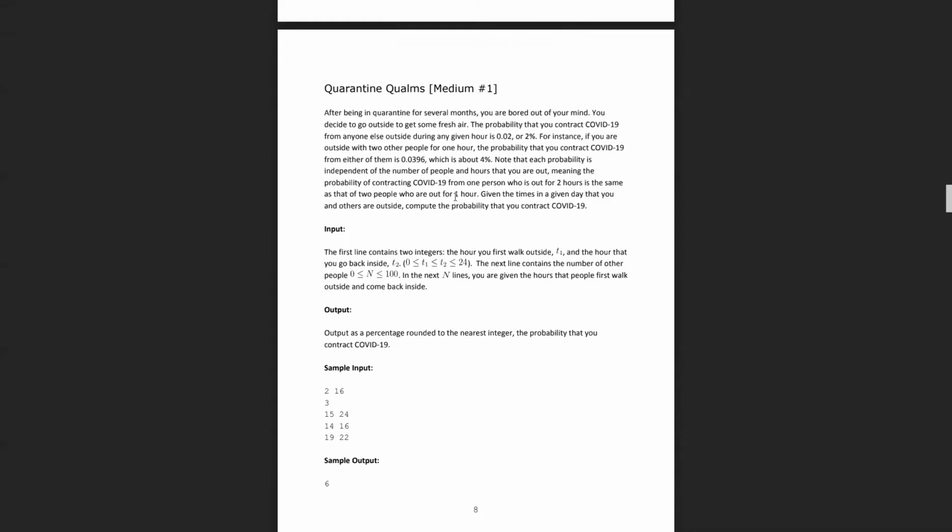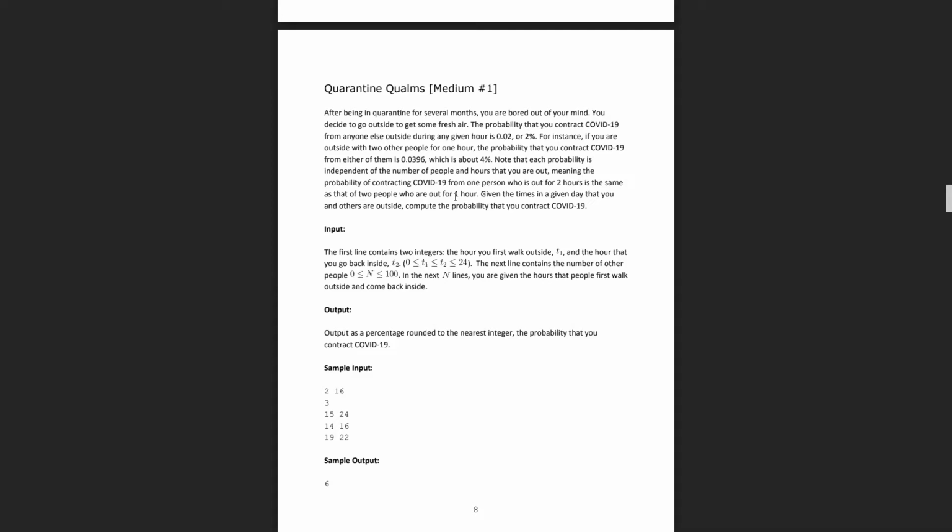So the question here is, after being in quarantine for several months, you are bored out of your mind. You decide to go outside and get some fresh air. The probability that you contract COVID-19 from anyone else outside during any given hour is 0.02 or 2%. For instance, if you are outside with 2 other people for 1 hour, the probability that you contract COVID-19 from either of them is 0.0396, which is about 4%. I'm going to talk about why that's the case in a bit, because a lot of people had questions about that.